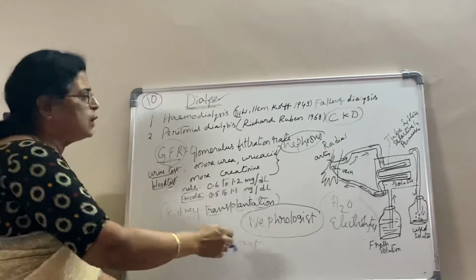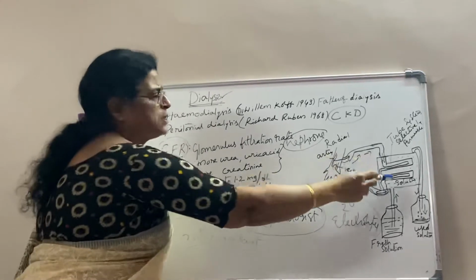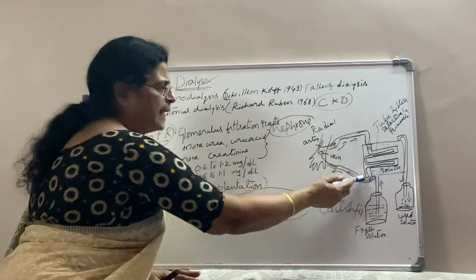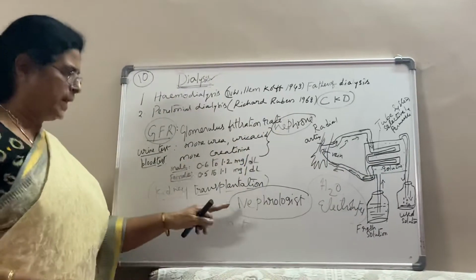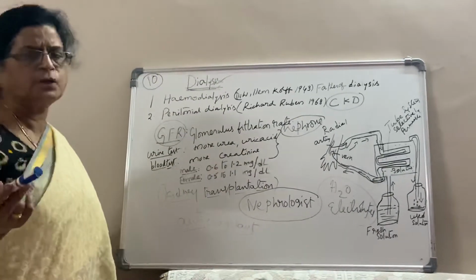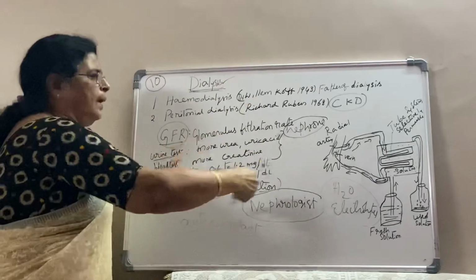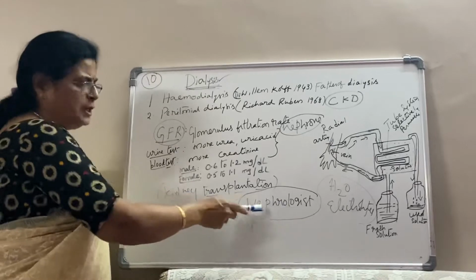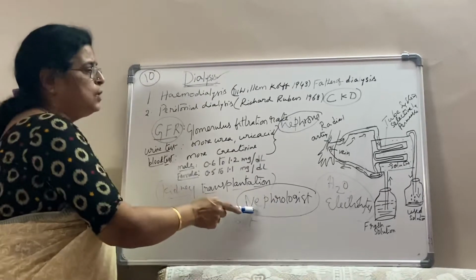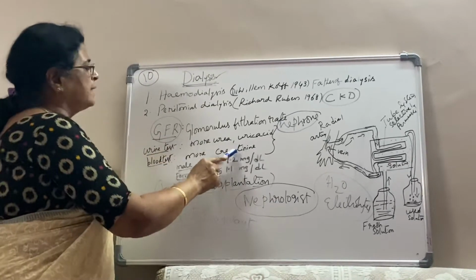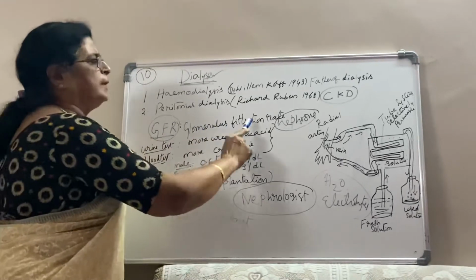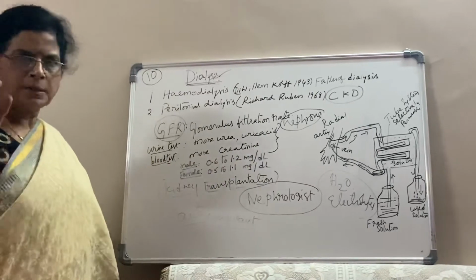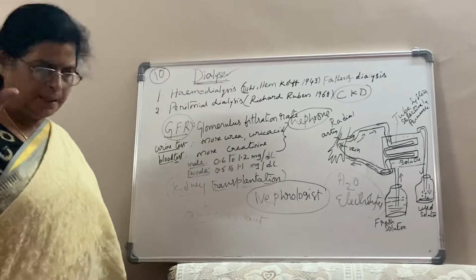This is about the dialysis, how the nitrogenous waste materials are diffused out of the blood into the solution. Again, the pure blood is introduced into the body, so that the blood without nitrogenous waste material can be circulated in the body. So who is the doctor? The nephrologist, the specialist nephrologist. The creatinine count and GFR, glomerular filtration rate, will decide the kidney functioning or the percentage of the damage of the kidney.